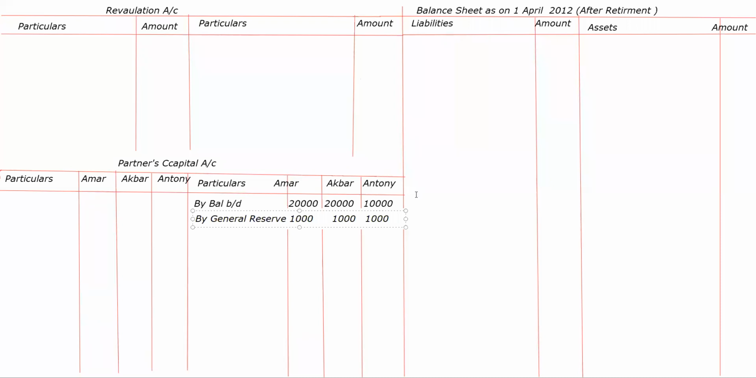Then next is bills payable. There is no adjustment related to bills payable, so we will be directly writing bills payable 4,000. Then afterwards on the liability side, it is creditors. The amount of creditors is 15,000. Is there any adjustment related to creditors? No, sir.